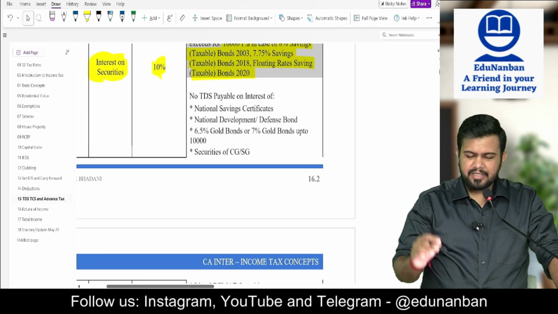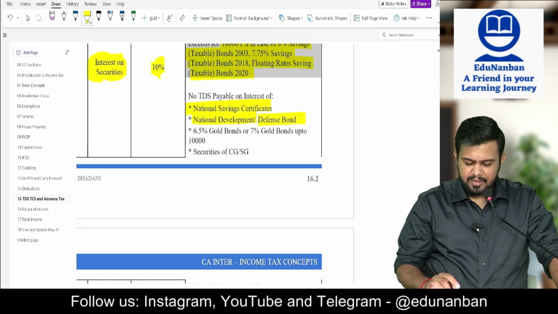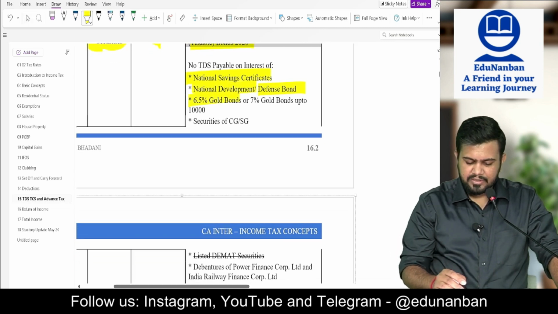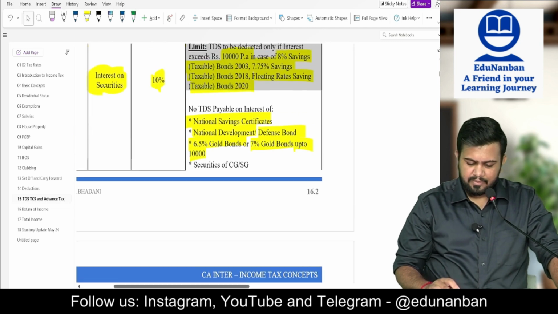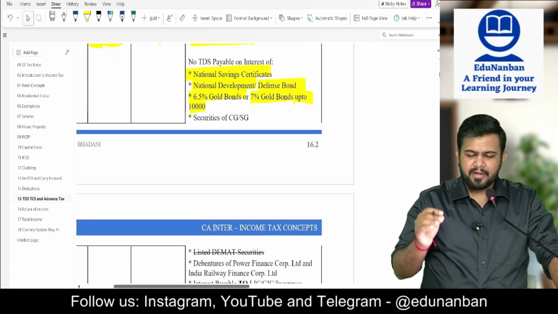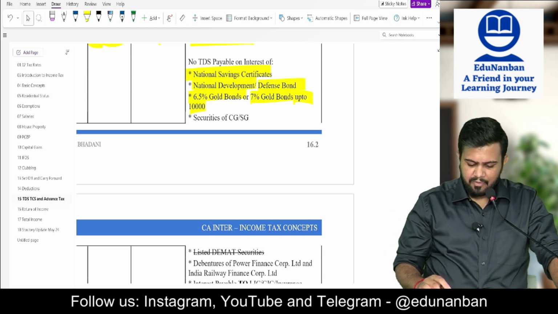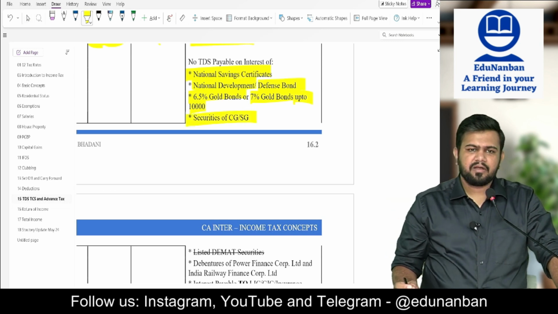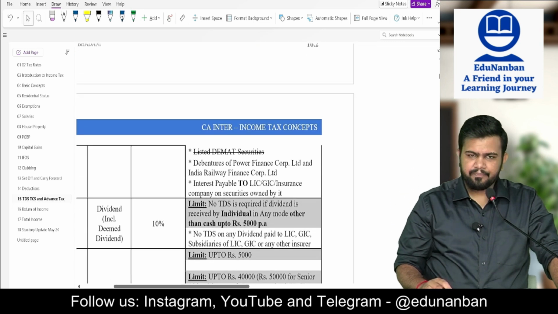Next, no TDS is deducted on the following. Number 1, National Savings Certificate. Then interest given by National Development Bond or National Defense Bond. Then interest on 6.5% gold bond, 7% gold bond up to 10,000 rupees. So up to 10,000 rupees no TDS, more than 10,000 TDS on the full amount. Securities of central government and state government: if the central government or state government is paying the interest, they will not deduct the TDS.